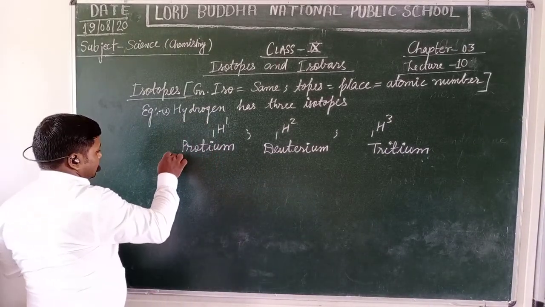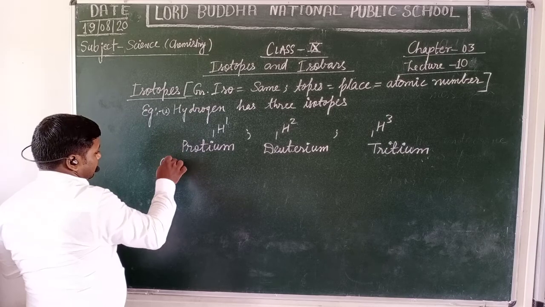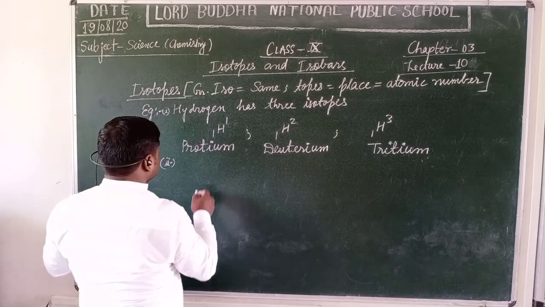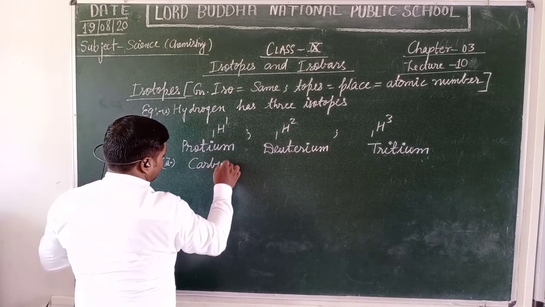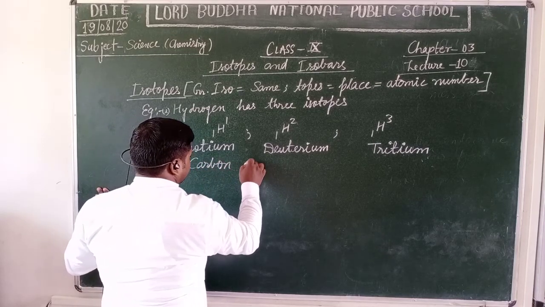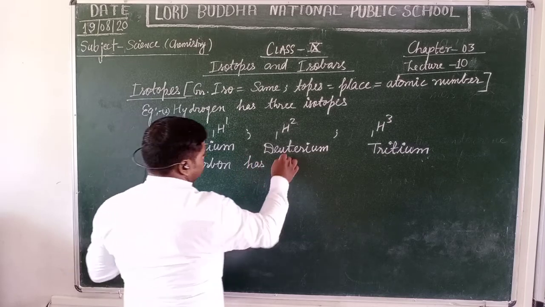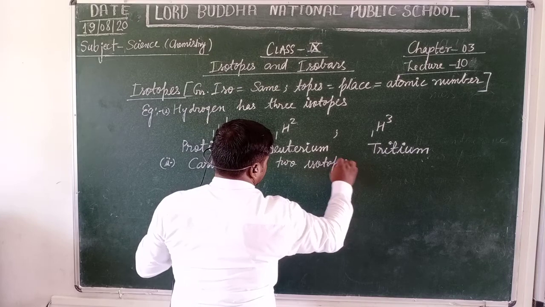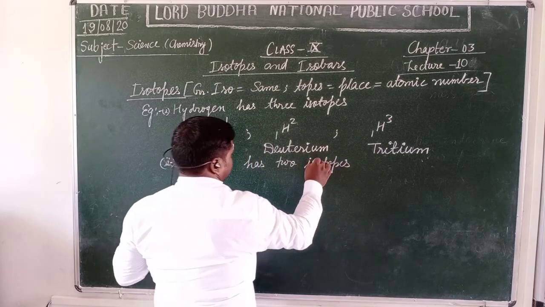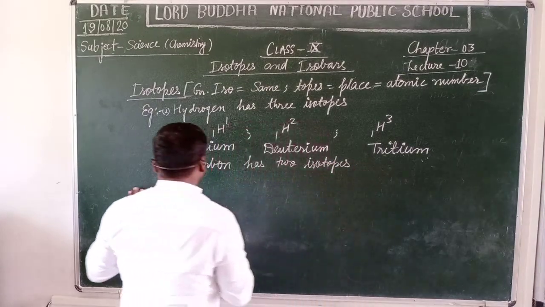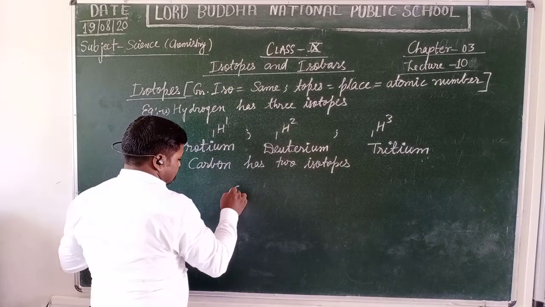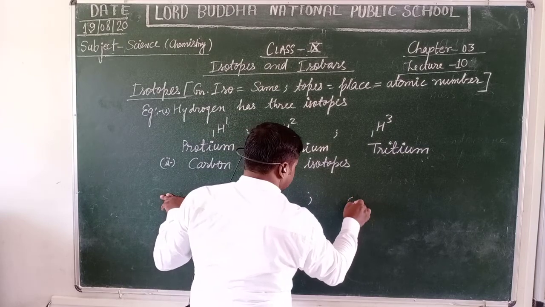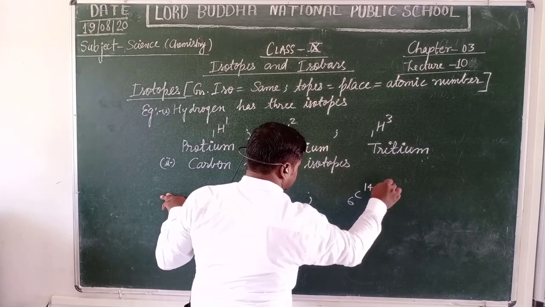Let us take another example of isotopes of elements. Carbon has two isotopes. What are these? The first one is 6C12 and the other is 6C14.